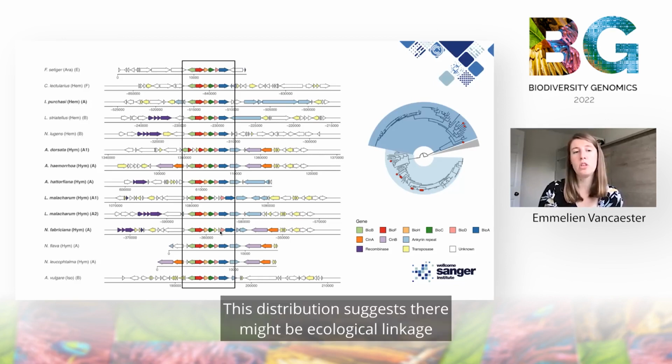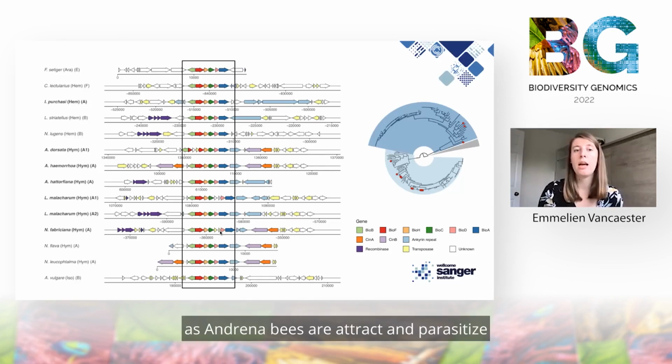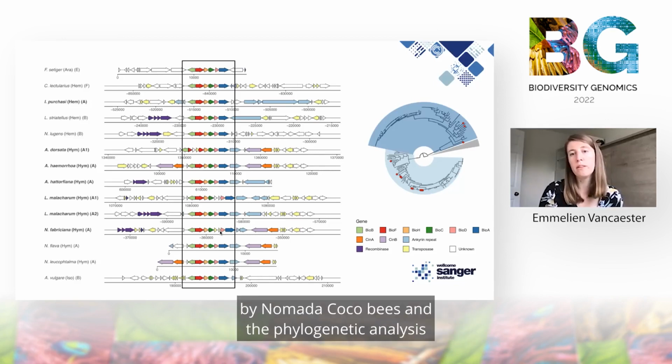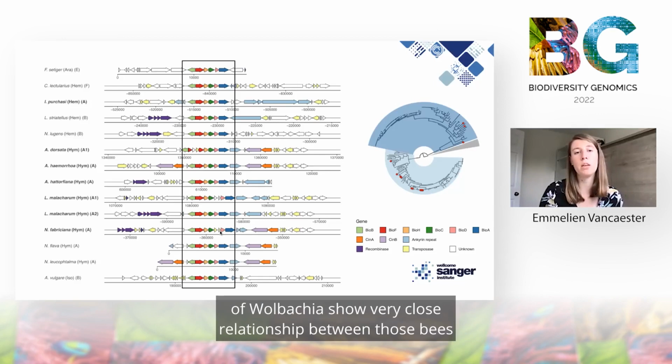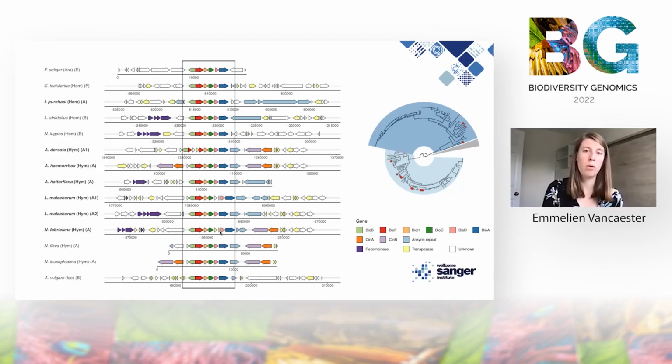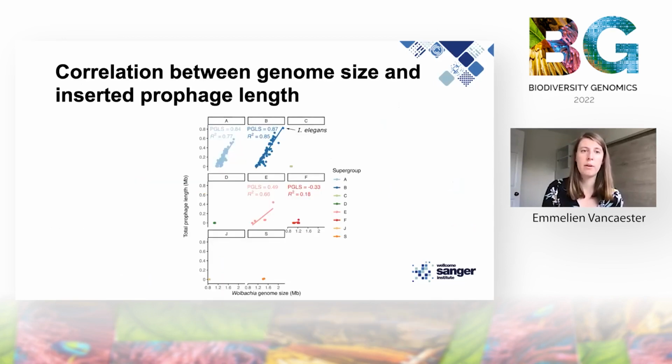This distribution suggests there might be ecological linkage, as Andrena bees are kleptoparasitized by Nomada cuckoo bees, and the phylogenetic analysis of both the biotin cluster as well as the core proteome of the Wolbachia show very close relationship between those bees. Wolbachia is infecting the bees.